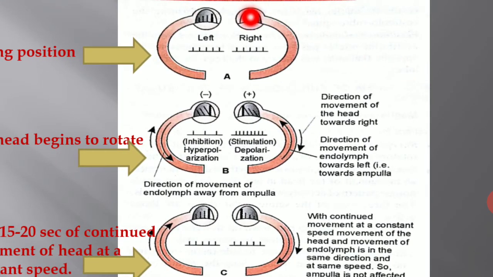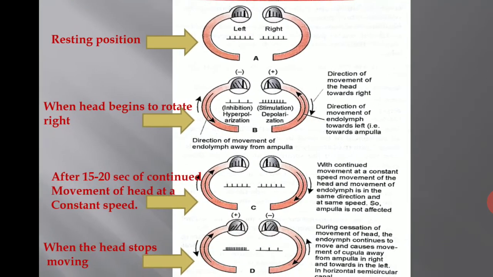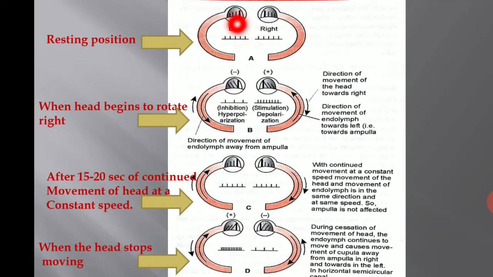This is the cupula and these are the stereocilia. The smaller ones are stereocilia and the larger one is the kinocilium. This lining shows the action potential, a chain of action potentials, the frequency of action potentials. Now this is the resting position, so there is no stimulation of the receptor present in the ampulla.